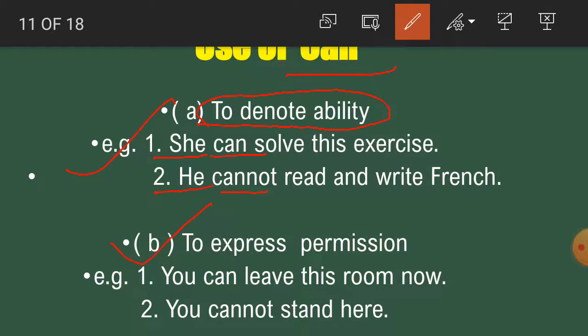Now number 2, students, to express permission. Can also expresses what? Permission. For example, you can leave this room now. So students, here is giving the permission: you can leave this room now. You cannot stand here. Again here, this is not giving the permission. So this shows giving the permission and not giving the permission. Rule number one shows the ability, and here not showing the ability. So students, we have got here that can is used to denote ability and permission.